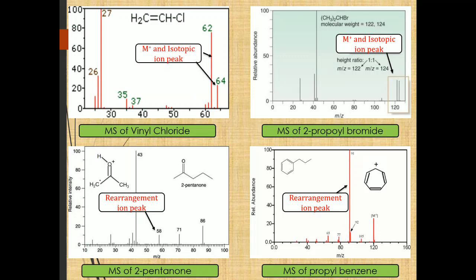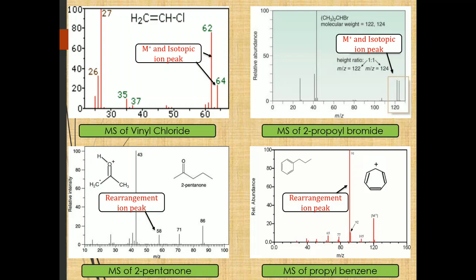Now, the third spectrum is of 2-pentanone, in which we get a rearrangement ion peak at m/z 58. When we look at the structures of the rearrangement ion and the original molecule and compare them, it is found that the rearrangement ion is not part of the original molecule. It is formed by rearrangement of hydrogen, that is gamma hydrogen, and it gives a McLafferty ion having m/z value 58.